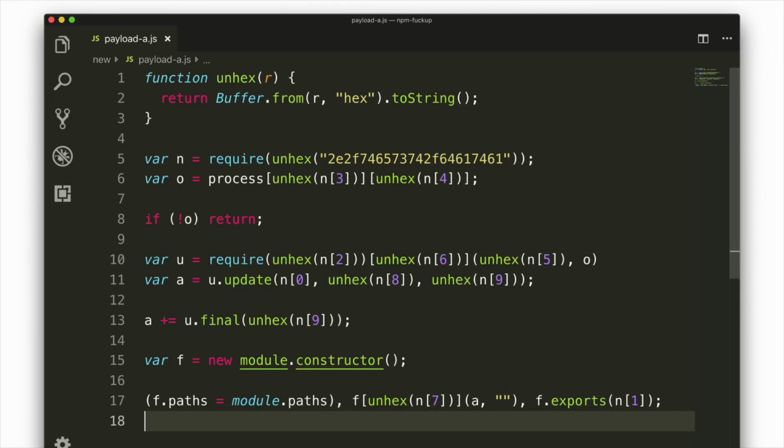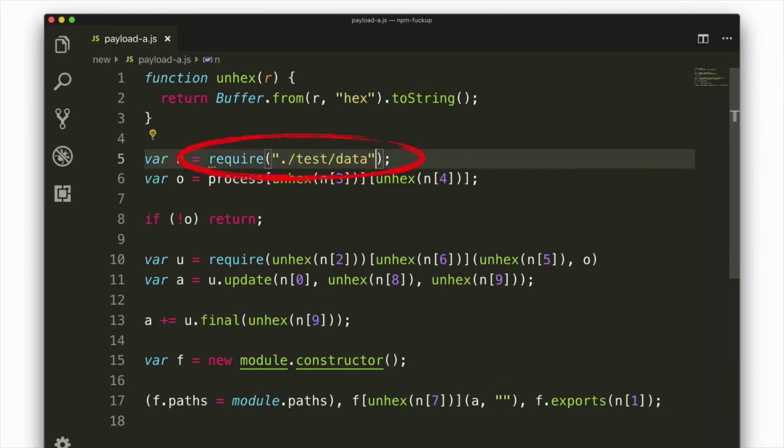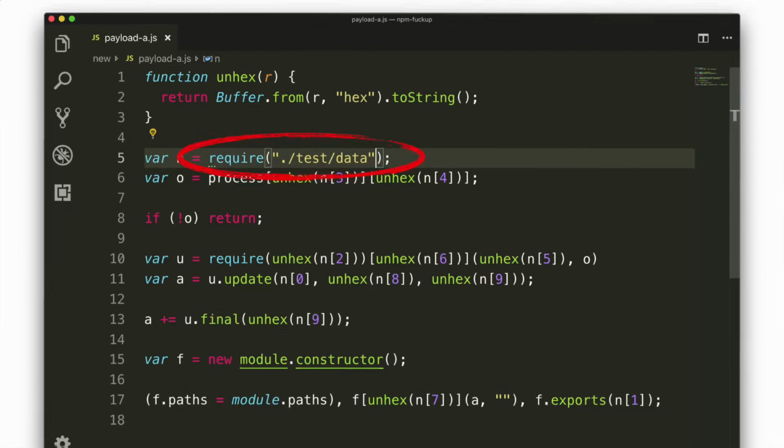And the first operation that is executed is an unhex of this string right there. Because we're not too worried about what's going on right there, we can do that by hand, and then find out that we are importing another JavaScript file, test data. This was a file that was distributed with flat map stream 0.11. Go over to check that out.